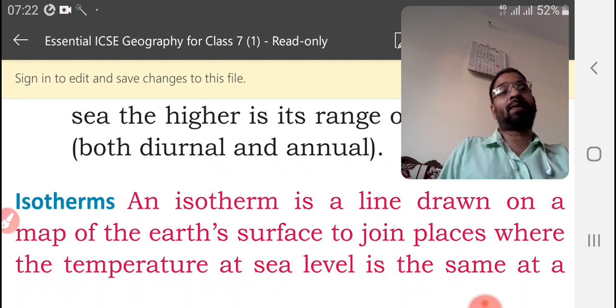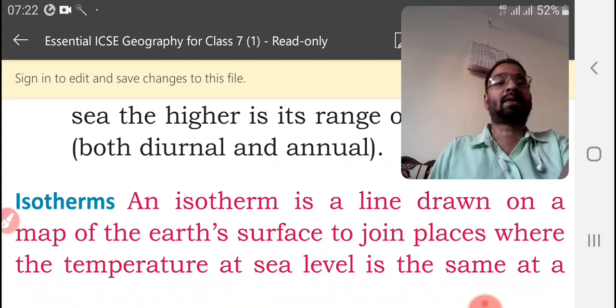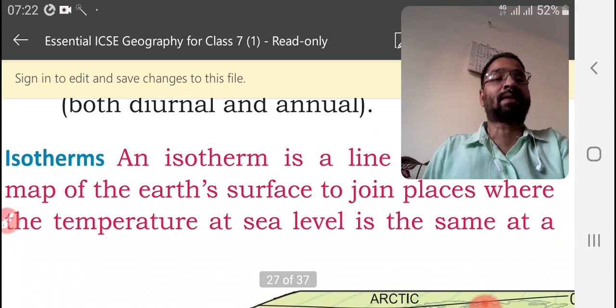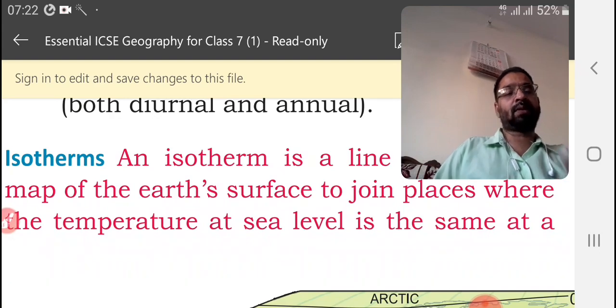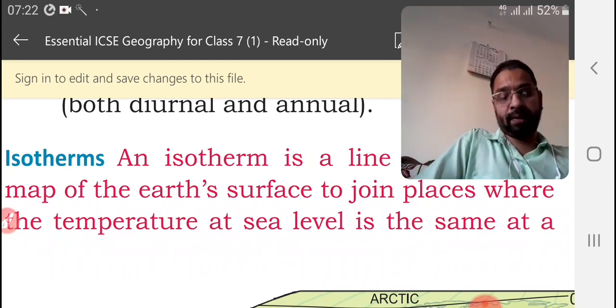That is, at a given time, within 1 hour or within 1 day, where the temperature was the same in such and such places. That is what it shows, the isotherm.